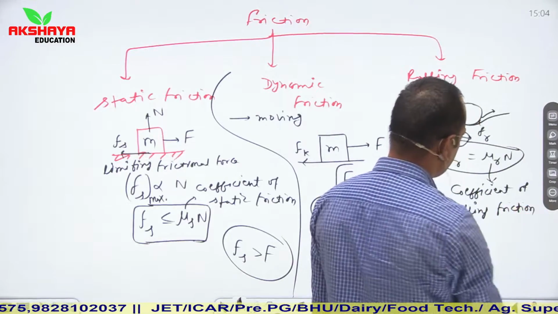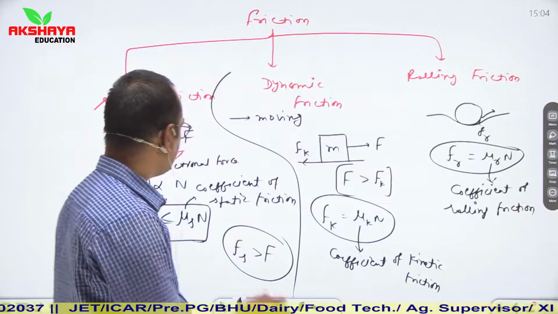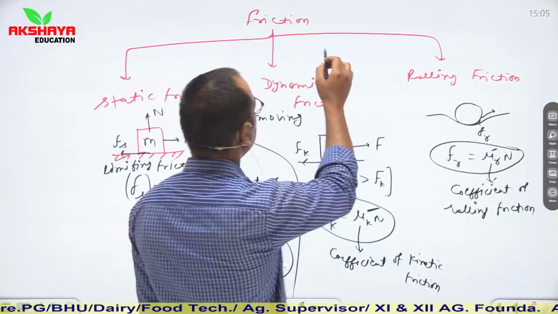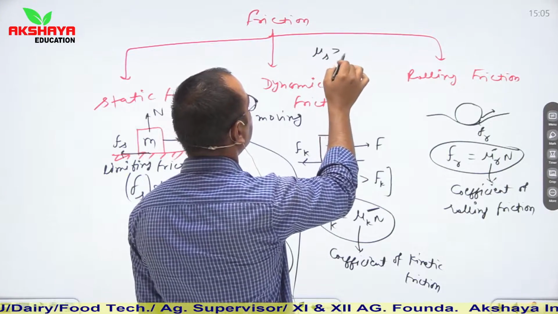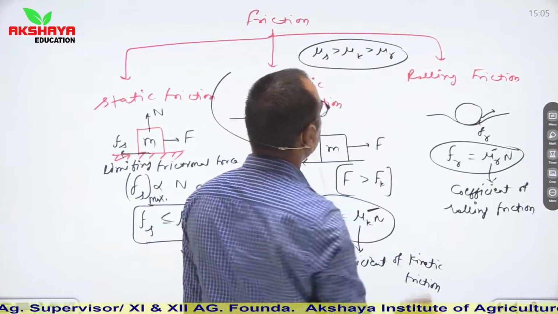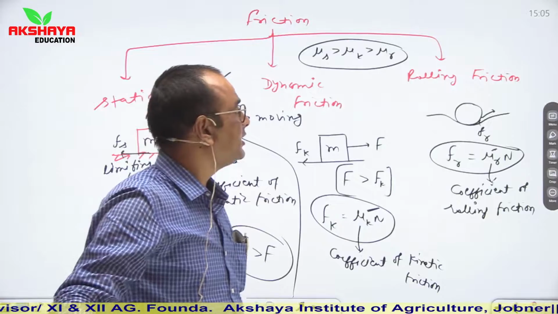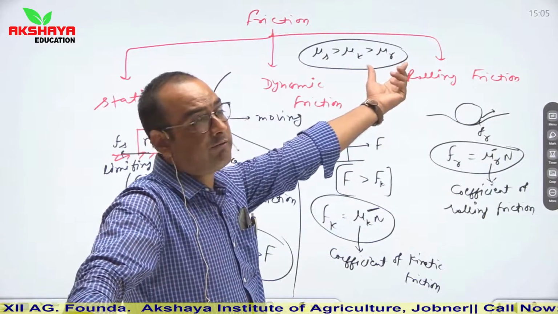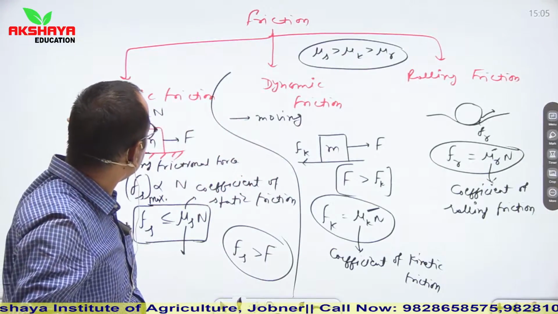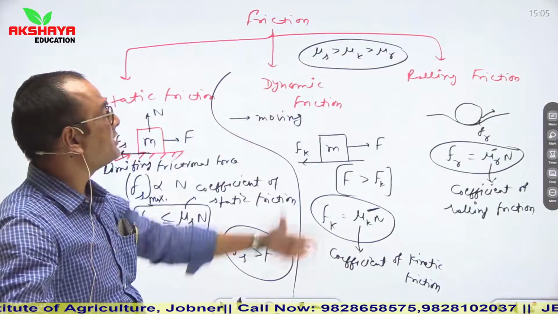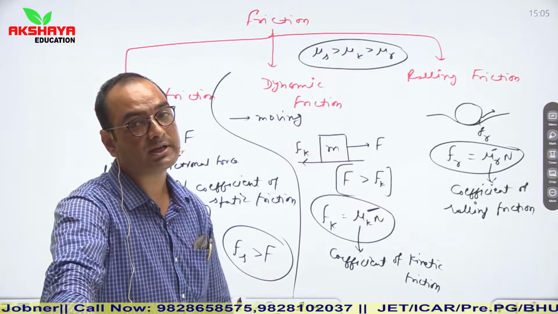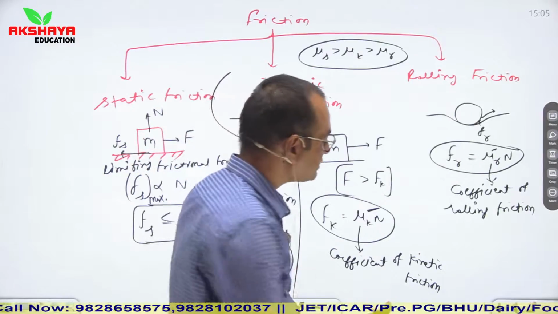If we establish a relation between mu s, mu k and mu r, then mu s is always greater than mu k and mu k is always greater than mu r. So questions are asked based on this relation. During the rolling motion, coefficient of friction is minimum, and during the static condition, friction is maximum. So static coefficient of friction is maximum and rolling coefficient of friction is minimum. This is the relation.